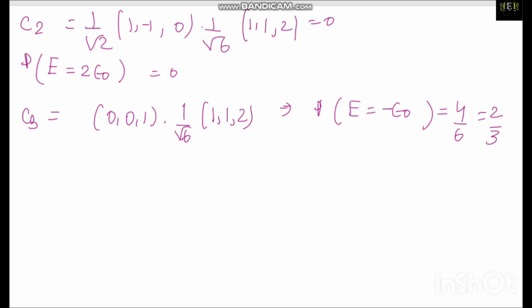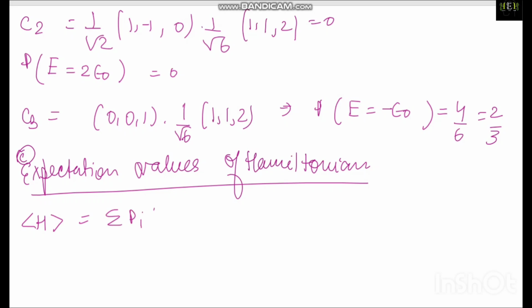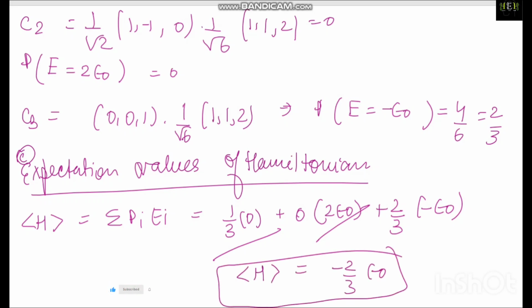For this reason, they are asking in the third part for the expectation value of the Hamiltonian. How can you find it? It is the expectation of H, equal to the summation of Pi Ei. So it is 1 upon 3 times 0 plus 0 times 2 epsilon naught, and it is so funny, that is minus 2 by 3 epsilon naught. This will cancel, this will cancel. The expectation value of H will be minus 2 by 3 epsilon naught. Isn't it easy? Tell me, how easy it is!